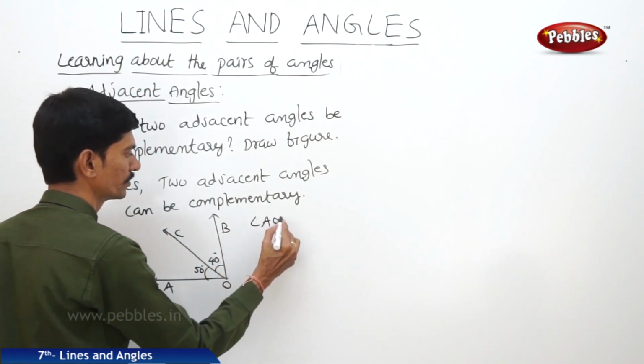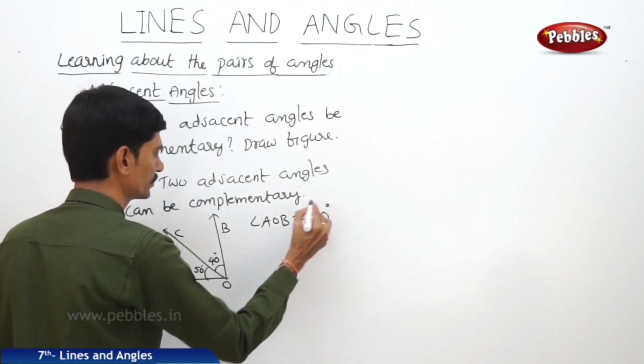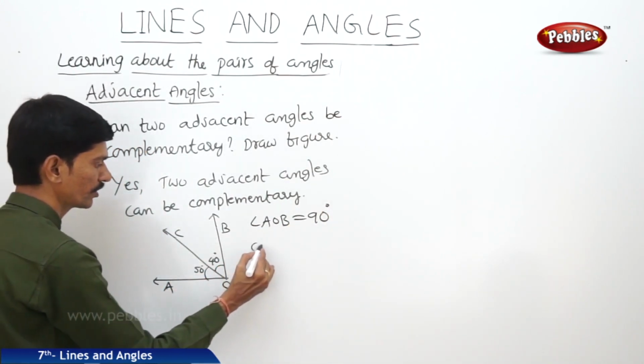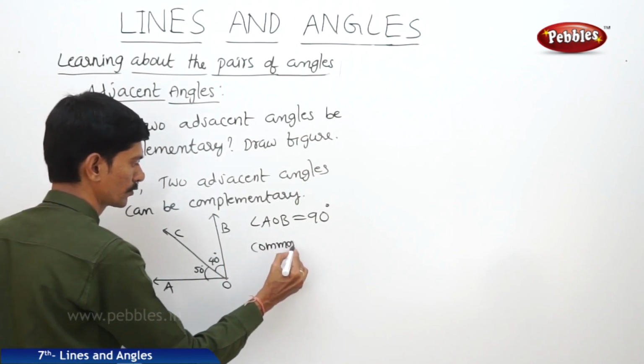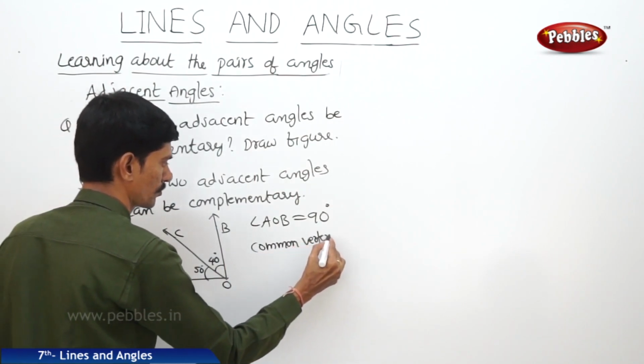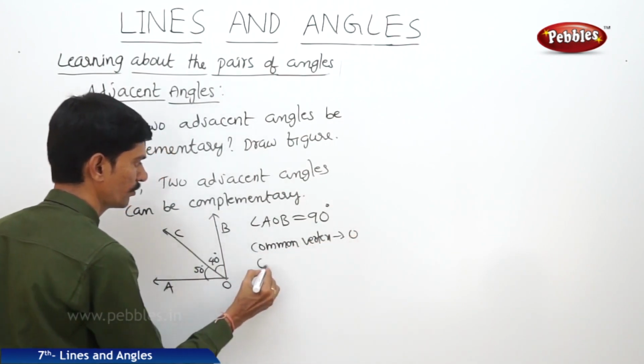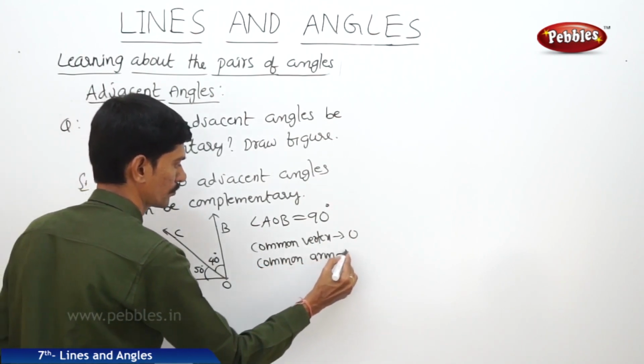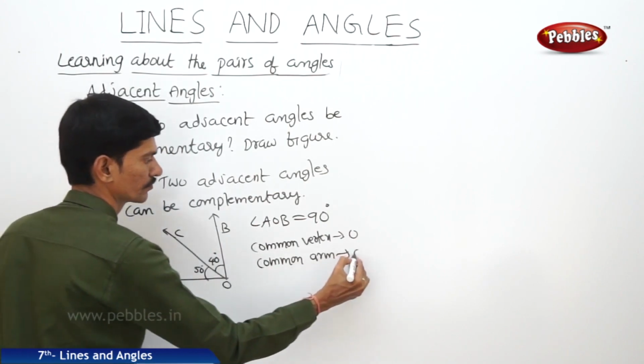Angle AOB equals 90 degrees, and here the common vertex is O and the common arm is OC.